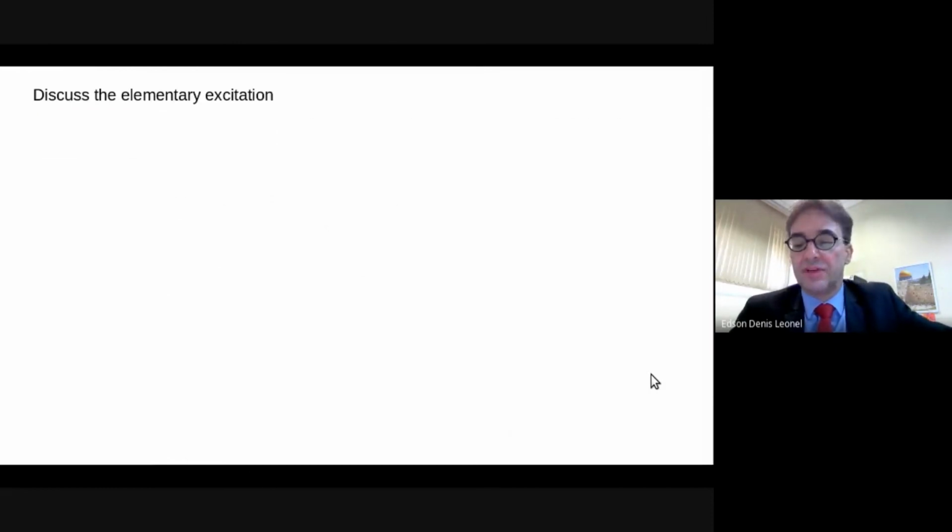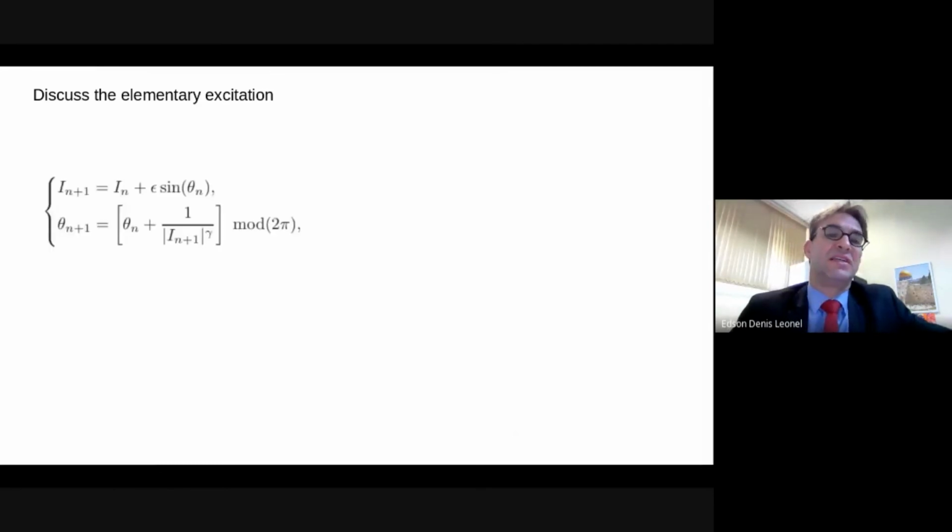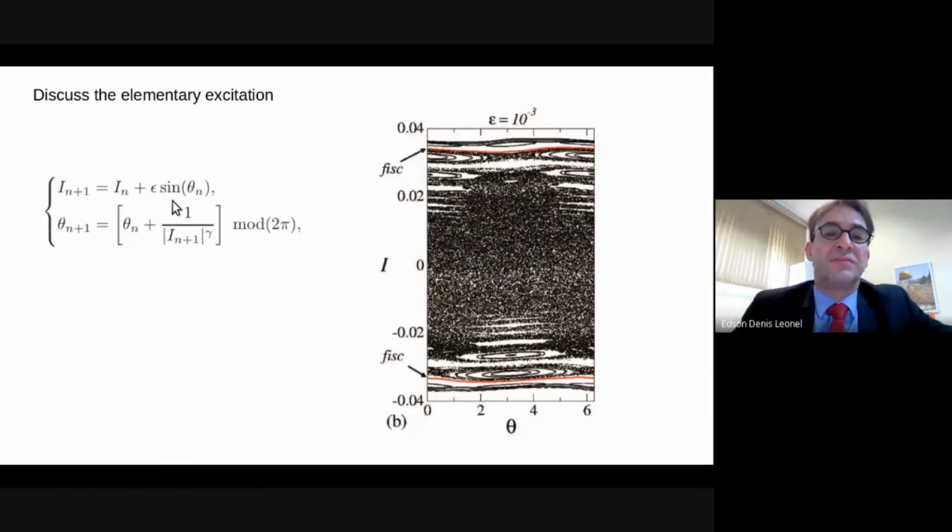Let us now move on and try to argue on the third question, which is to discuss the elementary excitation. To start with, we remember the mapping is written in this form. There is an epsilon sine of theta, and epsilon sine of theta marks indeed the amplitude of the nonlinearity. Epsilon is the amplitude of the nonlinearity.